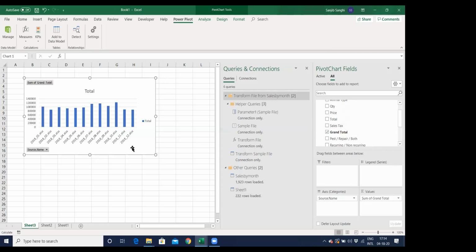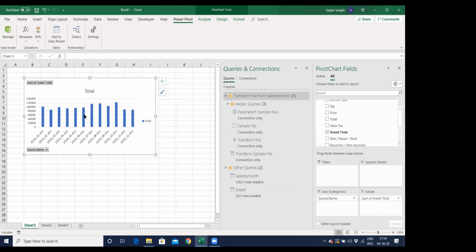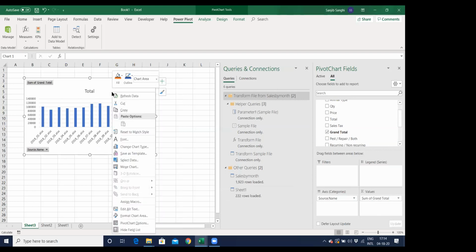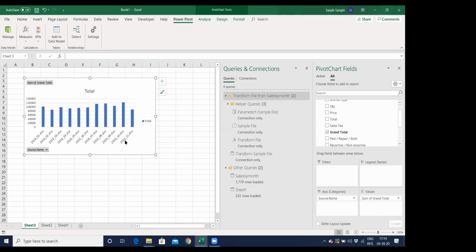If this is the chart I had, see, this chart is actually connected because my queries are there. If I refresh the query, refresh data, it removes my 12th month data. Now it is showing me only 11 months of data.